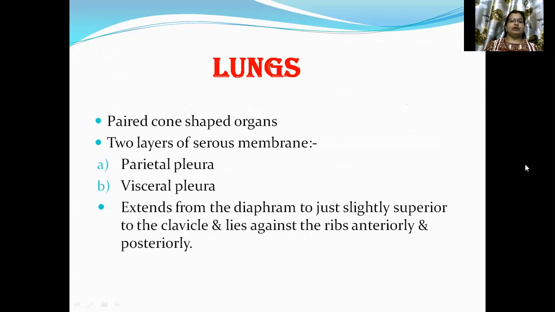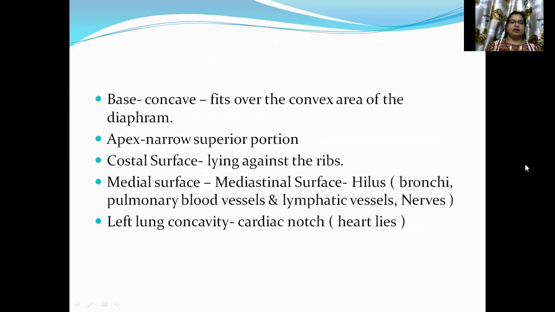Lungs are paired cone-shaped organs with two layers of serous membrane, parietal pleura and visceral pleura. They extend from the diaphragm to just slightly superior to the clavicle and lie against the ribs anteriorly and posteriorly. The base is concave and fits over the convex area of the diaphragm. The apex is the narrow, superior portion. The costal surface lies against the ribs. The mediastinal surface has the hilus, and the left lung concavity has the cardiac notch.